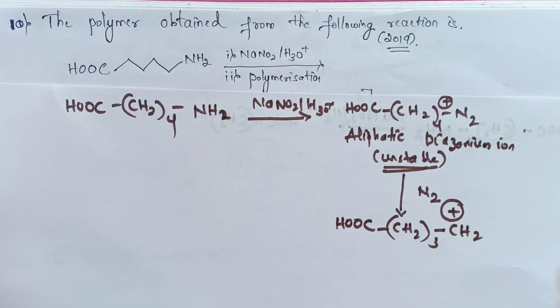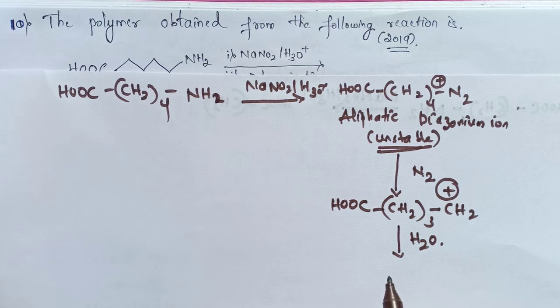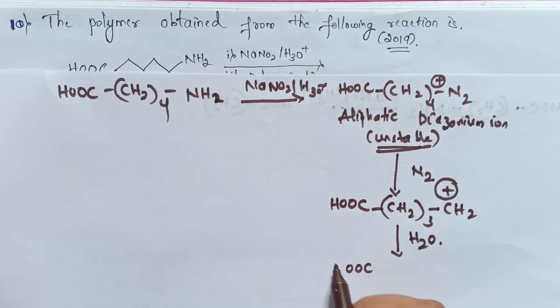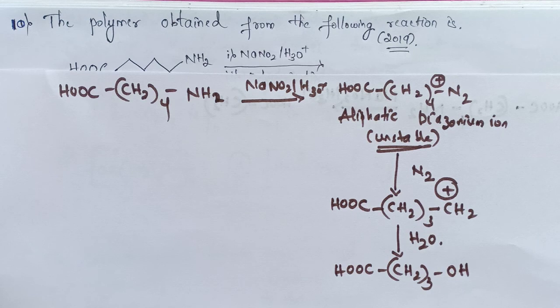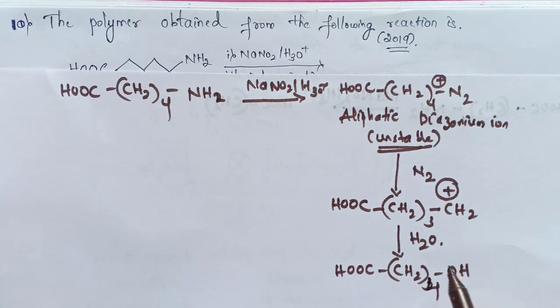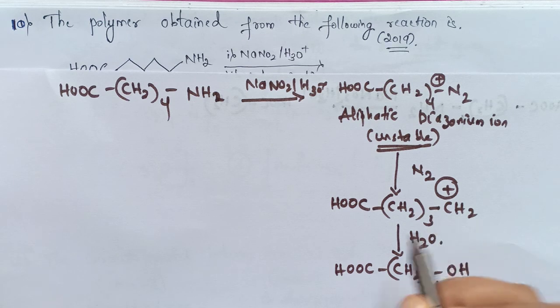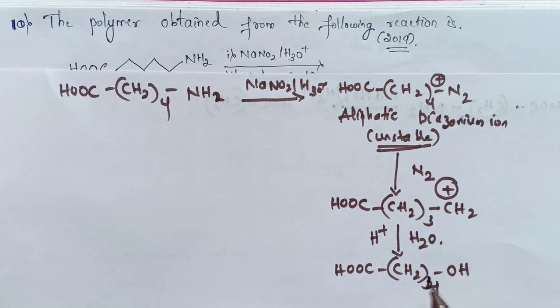Now, after this, the further reaction with the water will take place. That is, when reacted with the water, we will obtain COOH, CH2, thrice OH. Sorry, it is 4. Why? Because 3 and this one is 4. So, COOH, CH2, 4 OH. So, when it is reacted with water, here H plus is removed and so OH is added here.